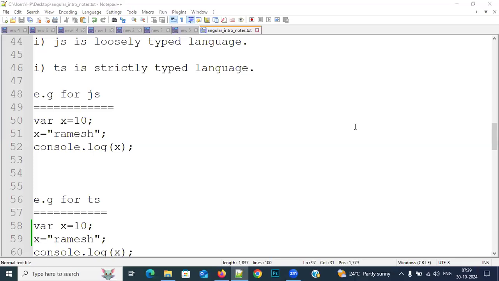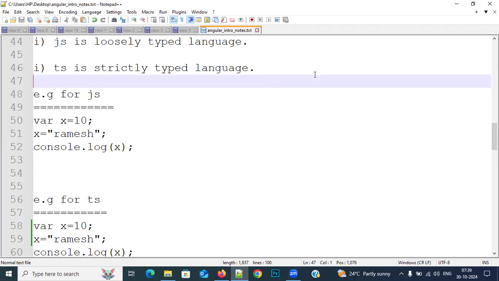And one more thing, sir. In React, we have functional components and class components. Even though React was introduced with class components, because of the performance issue, later React started encouraging only functional components.